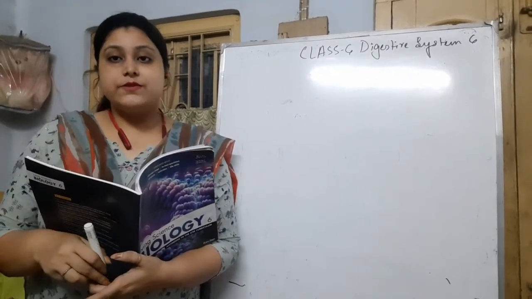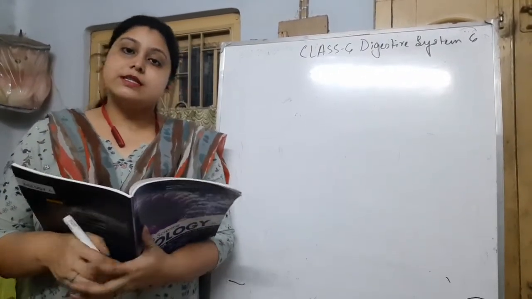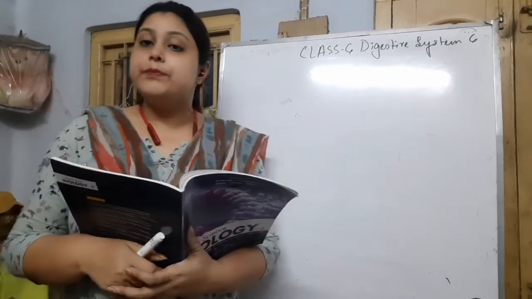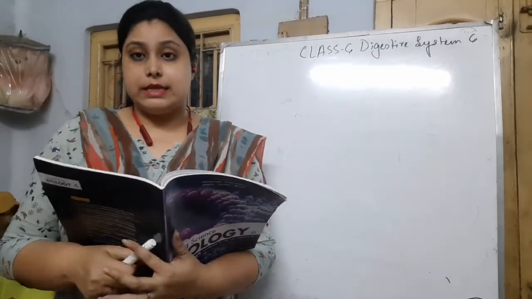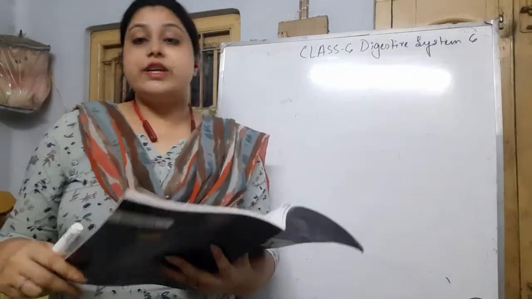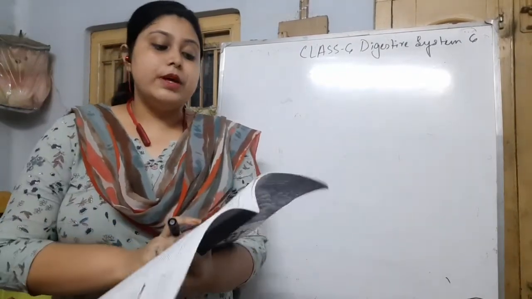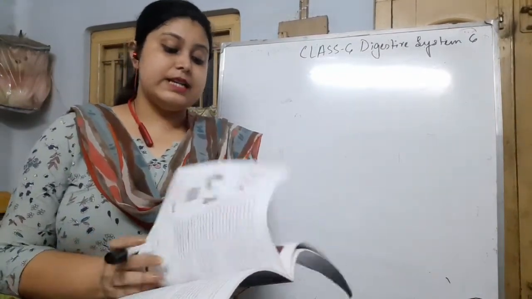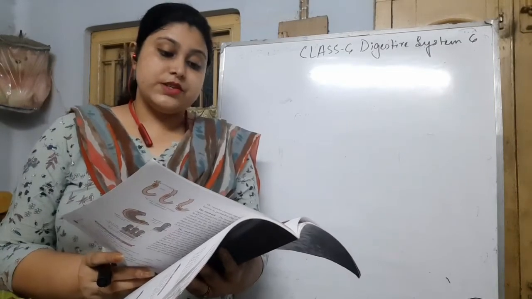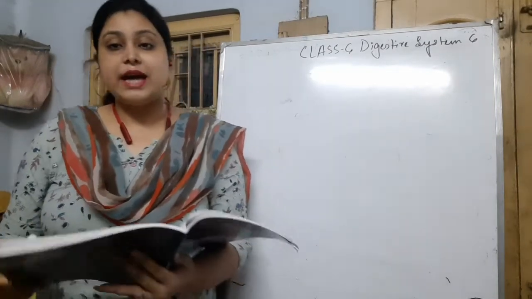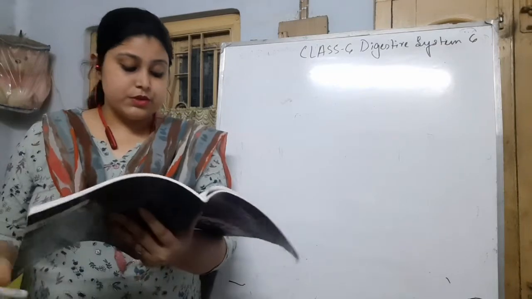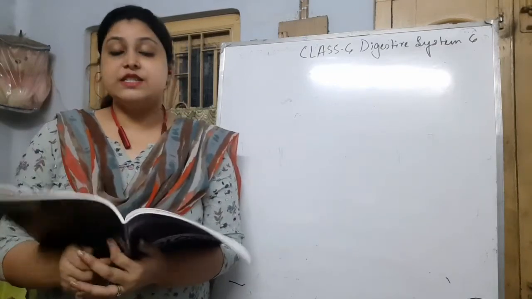It is the life science video and the chapter that I will discuss today is the digestive system, and this video is part 6. In the previous videos I have already made 5 videos from this chapter and I already completed the discussion about the digestive tract, that means alimentary tract, and different parts of it. So today I will start with the associated digestive glands.